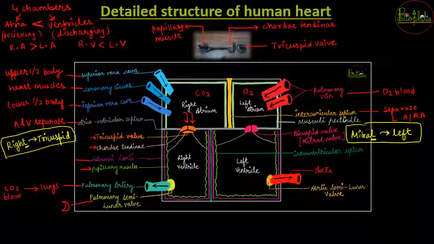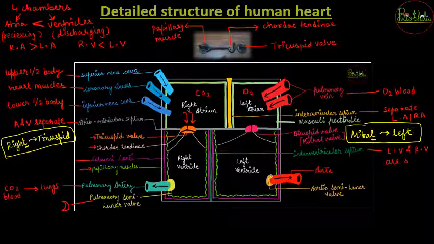अब blood bicuspid valve से flow होके it has entered the left ventricle. So when it enters the left ventricle, the blood should not get mixed with the right ventricle's blood. So for that separation there is going to be interventricular septum, so that the left ventricle and the right ventricle are separated.